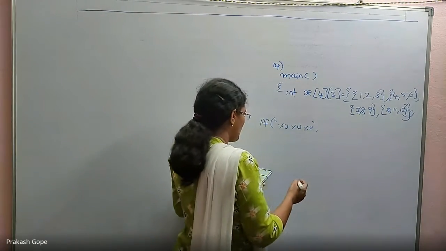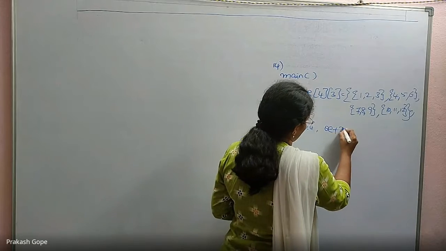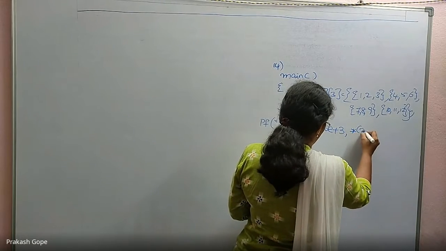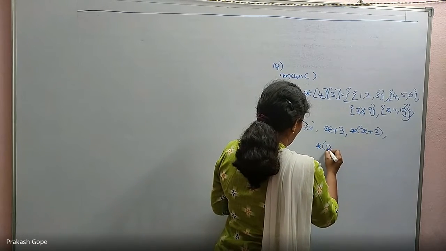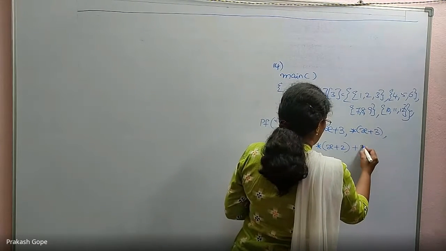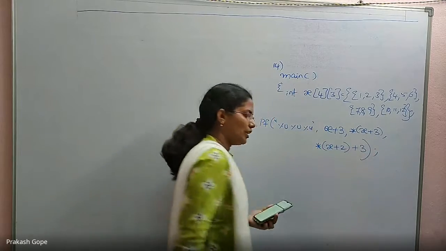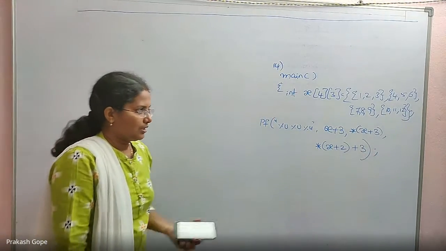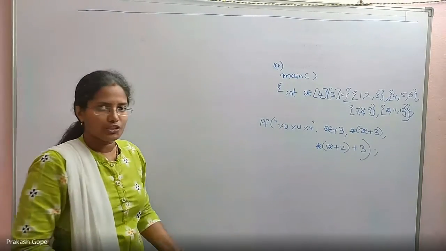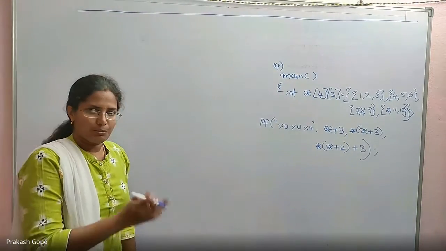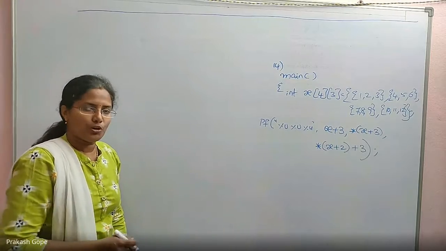So these expressions are important: x plus 3, star of x plus 3, comma, star of x plus 2 plus... 3 different expressions. And to solve this question, I have given the explanation in the last class. Expressions, types, and the corresponding values.